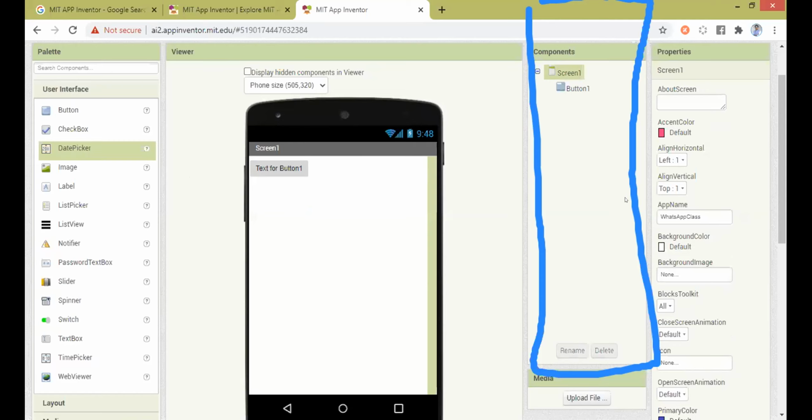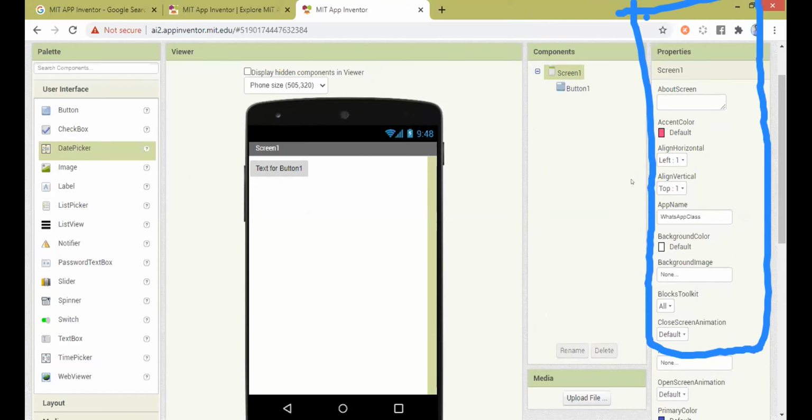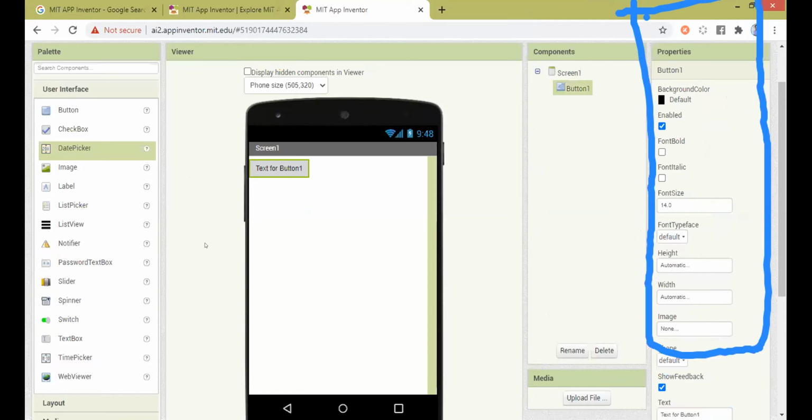And finally, the fourth one, which I call the property window. What is this property window? Now if I want to change the color of the button, or I want the text to be changed, all these are called properties. And this is the place where I can edit them.